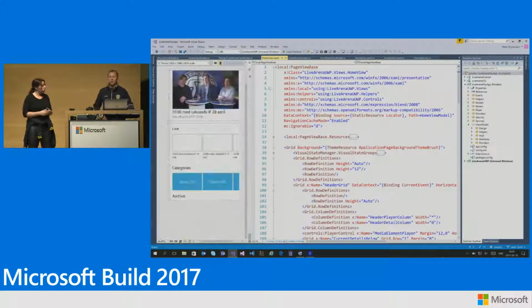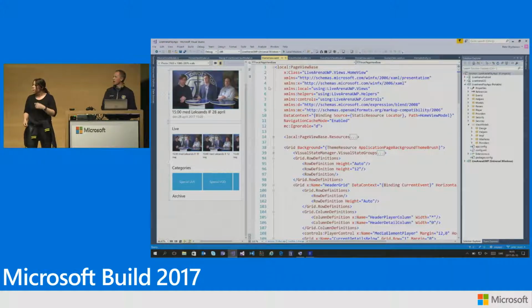Yeah. So what we get in Windows with the XAML designer, where we can connect the design time data, you actually get a design time view like this, which is really nice to be able to design. And it's a lot more effective doing the design that way.